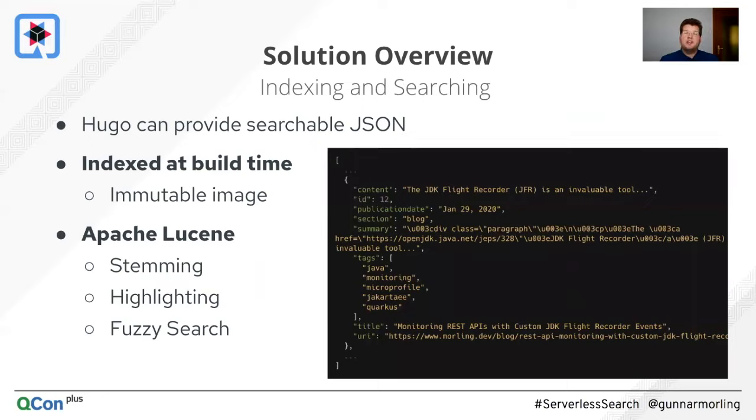Now, the question, of course, is how do I actually index my data and my blog posts? And luckily, Hugo provides me some help there. It can generate a JSON file which contains essentially just the text of my blog post. And you can see it here on the right-hand side. So this is a nicely processable data structure with all the contents, the tags, publication date, all those kinds of attributes. And now this is the basis for my search service.